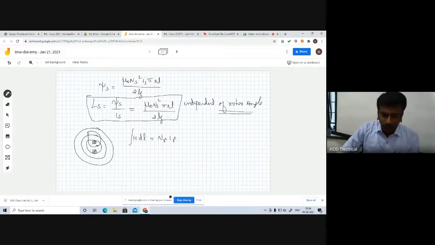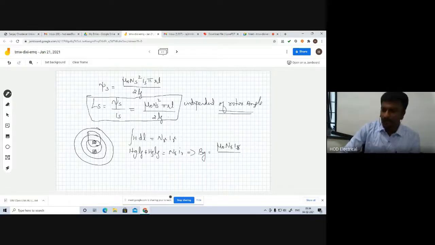So Hg into Lg plus Hg into Lg equals Nr Ir. As before, Bg is mu naught Nr Ir divided by 2Lg. Instead of Ns, here Nr; instead of Is, here Ir. That is the only difference.